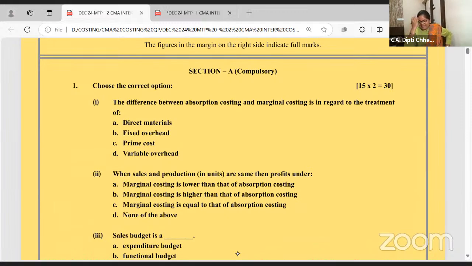Marathon I have already taken earlier also. Marathon क्या करे? All formulas, everything is given, beta.